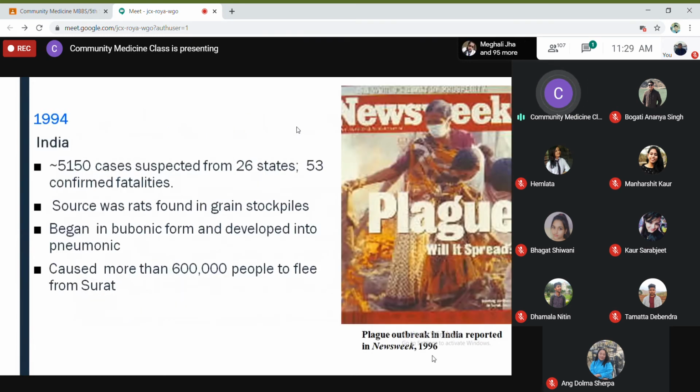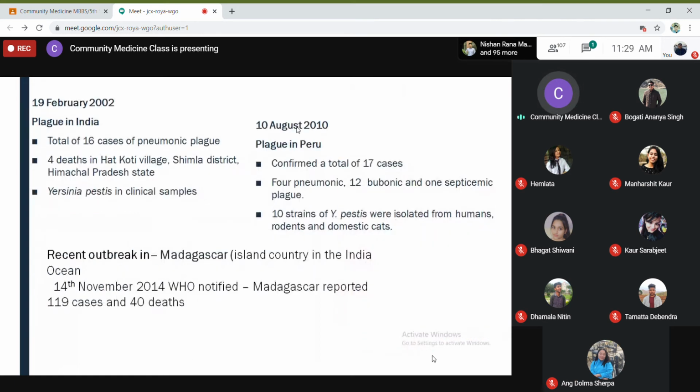So in India also, in several years, it affected the people out there. In 1994 also, it caused more than 6 lakh people to flee from Surat, which was the place affected at that time. There were 5,150 cases suspected from 26 states, and 53 confirmed fatalities. And then in February 2002 also, 16 cases of pneumonic plague were found.